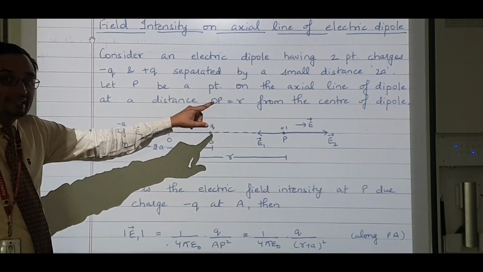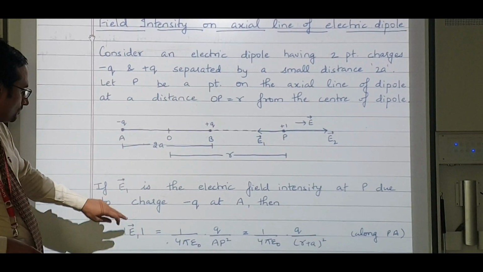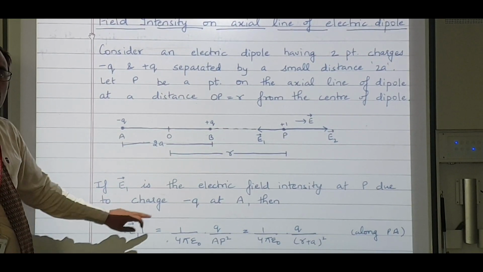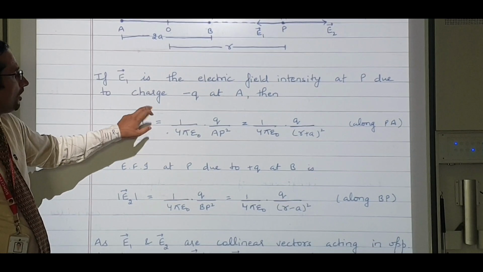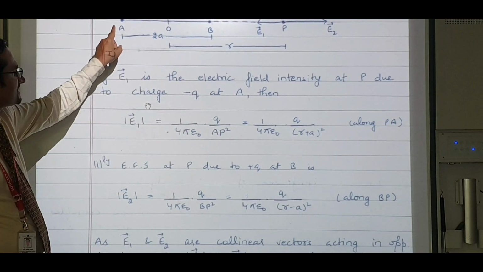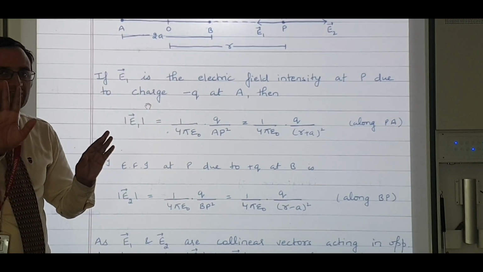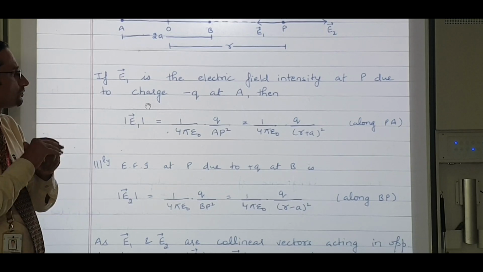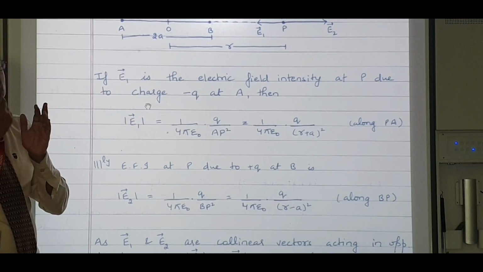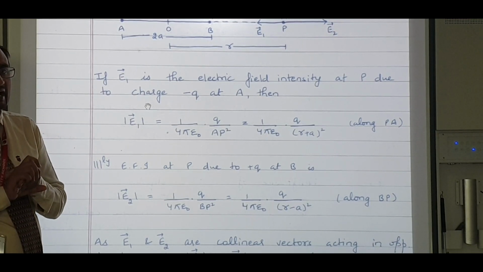So E1 is equal to 1 by 4 pi epsilon naught Q, which is this charge. I have taken the magnitude. You can, if you don't want, just take minus also. There is no problem in that.